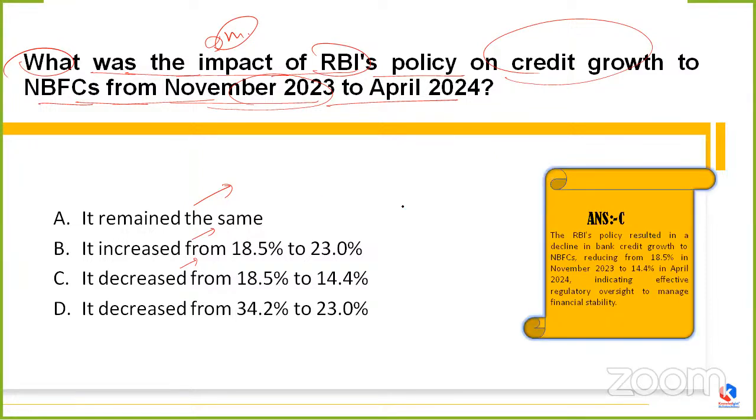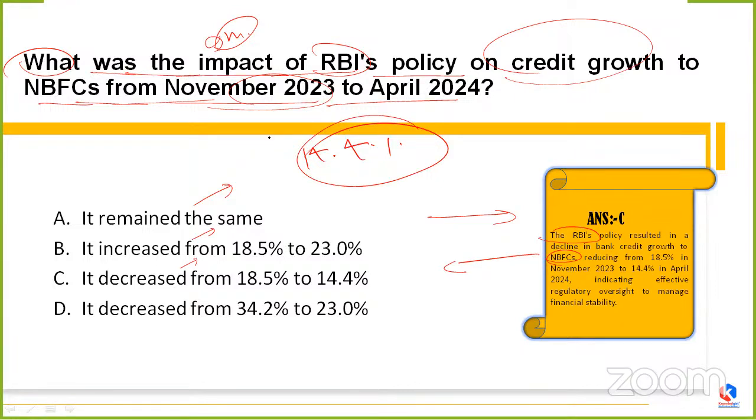Clear? So the correct option this time is option C. RBI's policy has resulted in a decline in the bank credit growth to the NBFCs. It reduced from 18.5% in the November month of 23, reaching 14.4% in the April month of 2024.